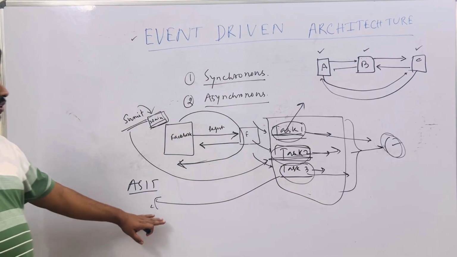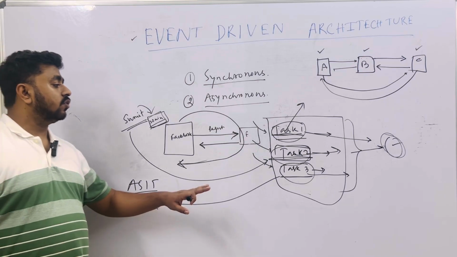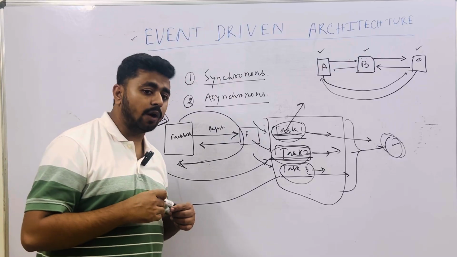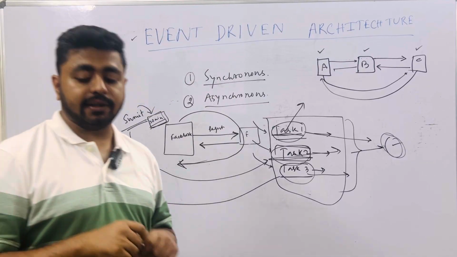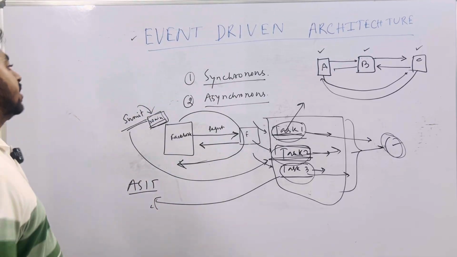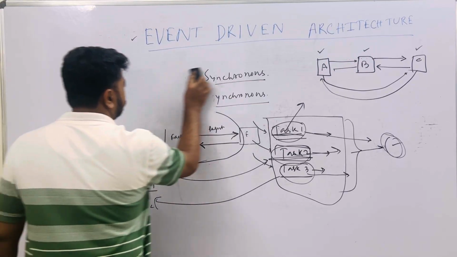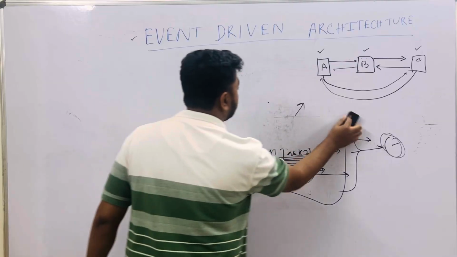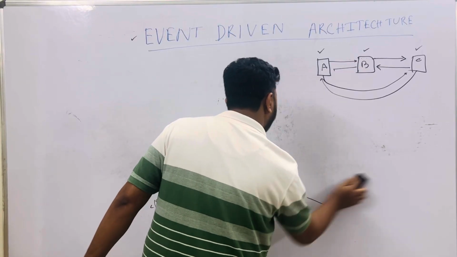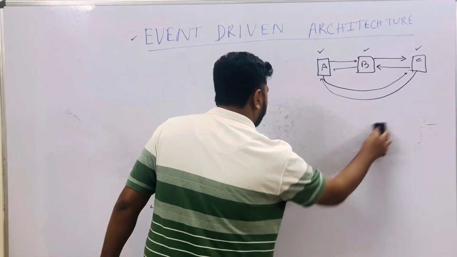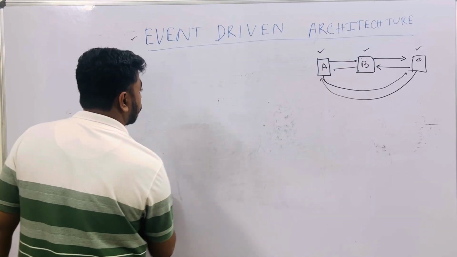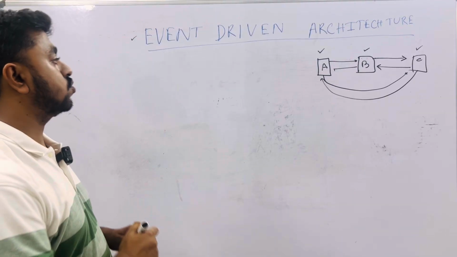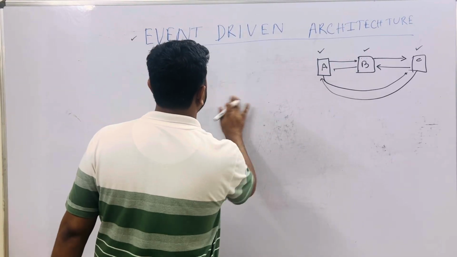So a synchronous communication or synchronous call is always time taking, right. It will hold one particular job and make you wait until it exactly finishes. So this is exactly the difference between synchronous and asynchronous. I hope it is clear to you. If it is still not clear, you can comment it down. I will prepare another video on synchronous and asynchronous in a more detailed manner. This is just an example I have shown you, just correlate it, okay.